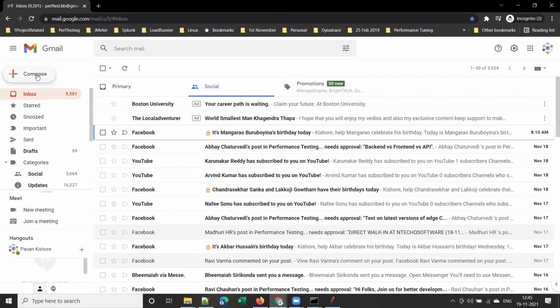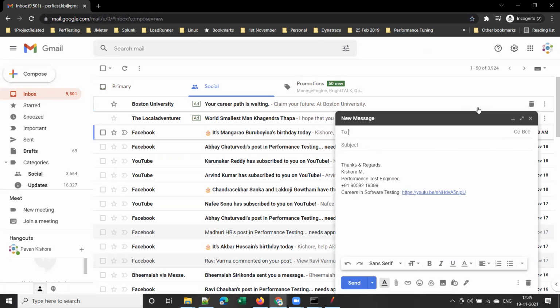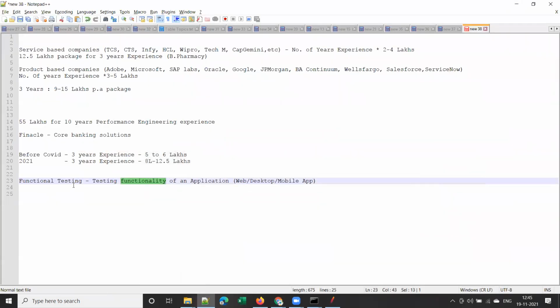Let me give one more example. Suppose you want to send a mail and click on this compose button. You should get a window like this with fields such as CC, BCC, subject, and signature. I kept some signature, that's why you are seeing it. So you should see a blank window like this. This is testing the functionality of the application, and that is functional testing.